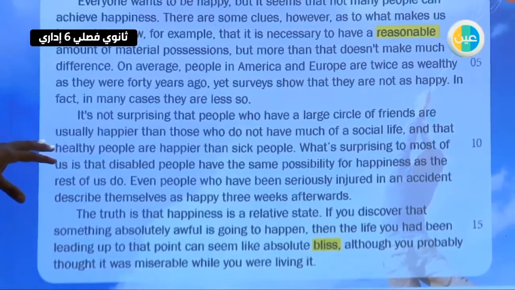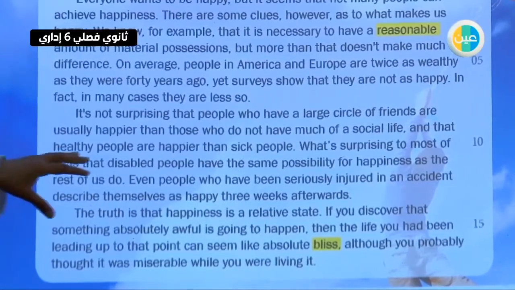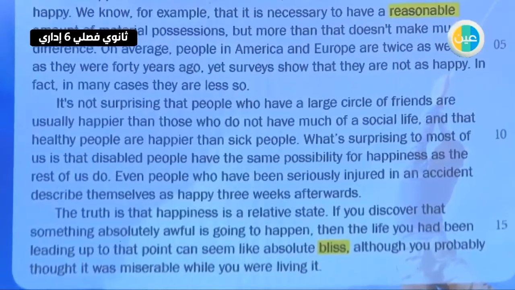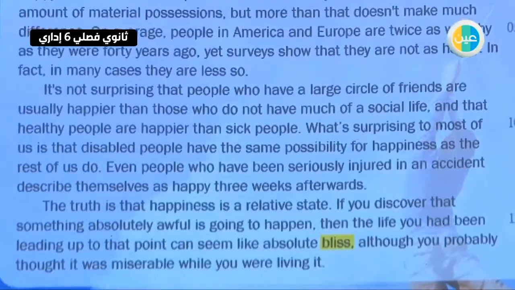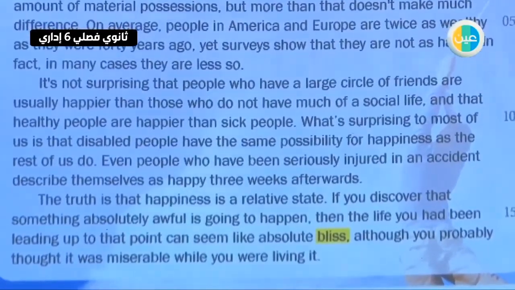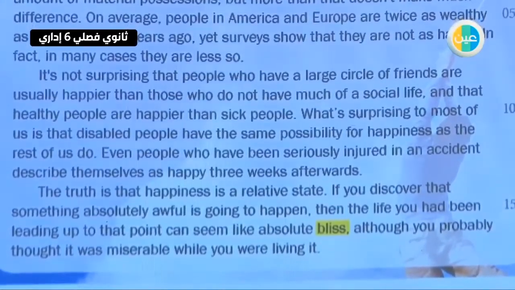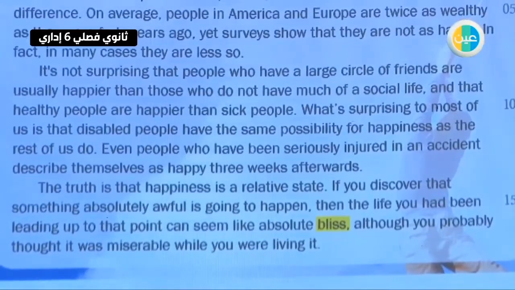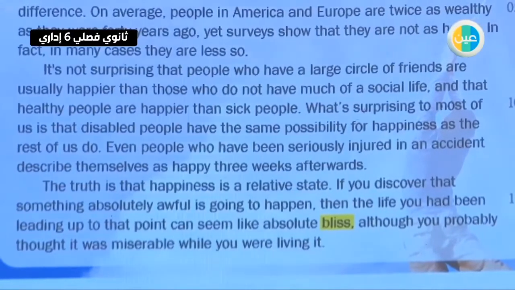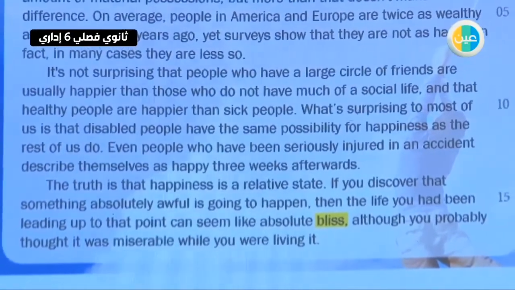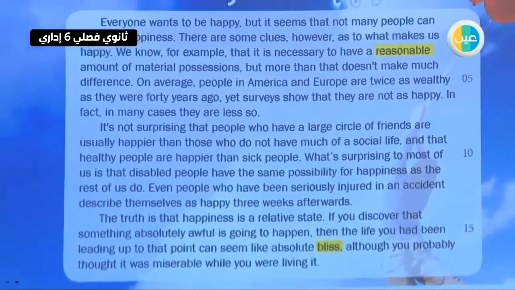It's not surprising that people who have a large circle of friends are usually happier than those who do not have much of a social life, and that healthy people are happier than sick people. What's surprising to most of us is that disabled people have the same possibility for happiness as the rest of us do. Even people who have been seriously injured in an accident describe themselves as happy 3 weeks afterwards.